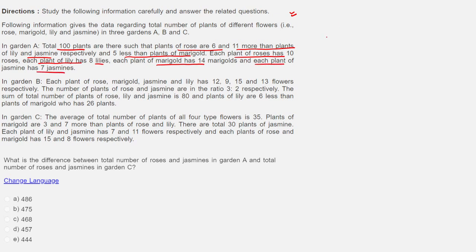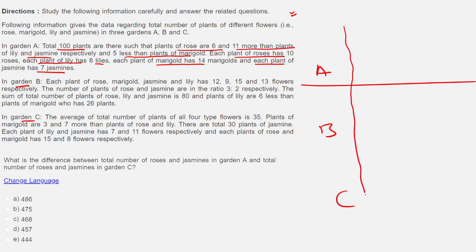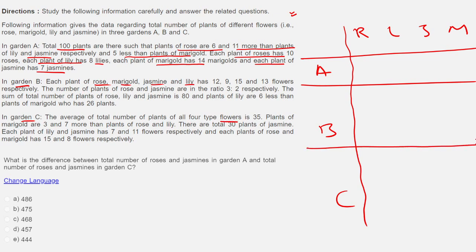Alright, so I'll have to basically make a table. Clearly it looks like I have 3 gardens. A here, the garden B and garden C I can see, and in each garden, what is given? I have different flowers. I have rose, lily, jasmine and marigold. I only hope in B there are no new flowers. Each plant of rose, marigold, jasmine, lily. Good. Average number of all 4 flowers. So this is what we have.